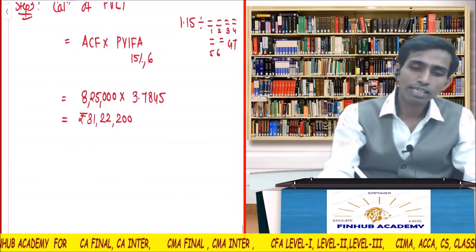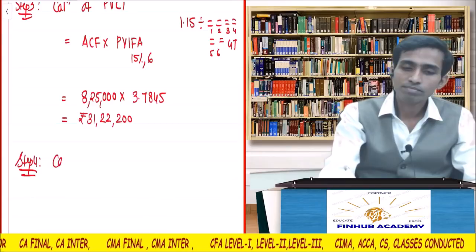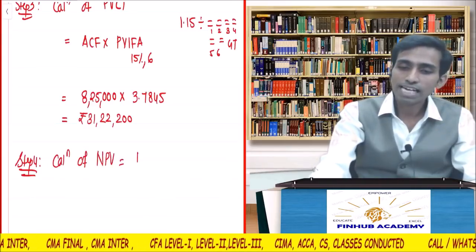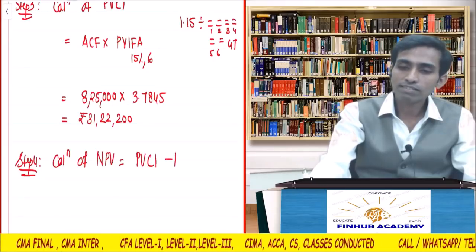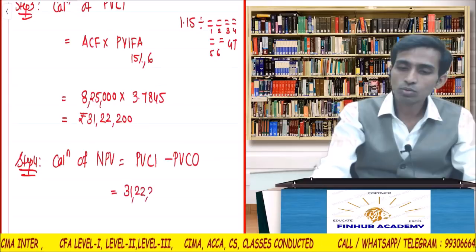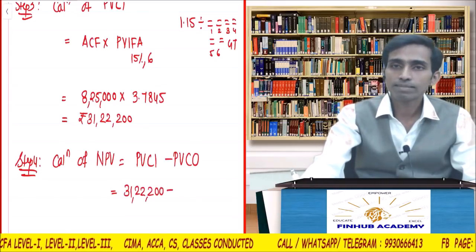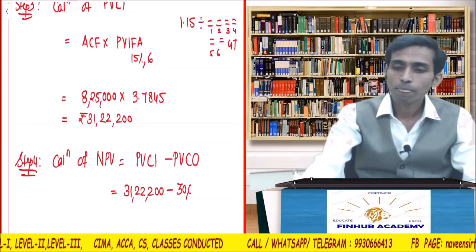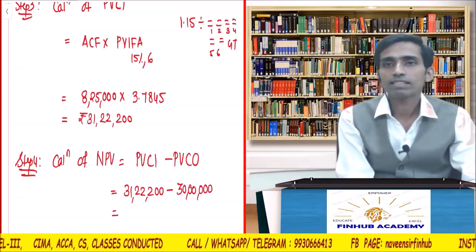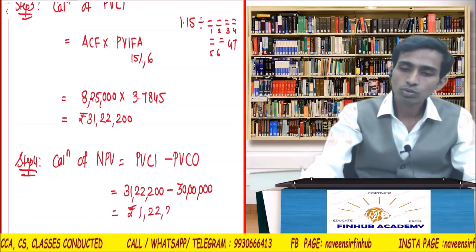How will I calculate NPV? Step 4, calculation of NPV: present value of cash inflow minus present value of cash outflow. My inflow is 31,22,200 minus outflow. How much was my initial investment? 30 lakhs. So the answer is how much? Rupees 1,22,200. Done.